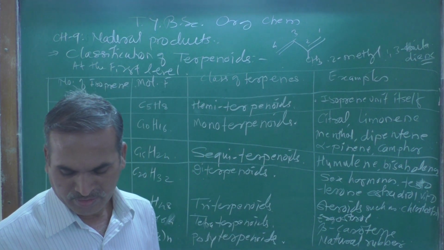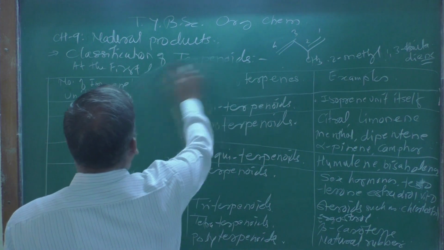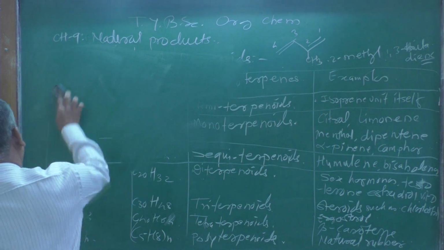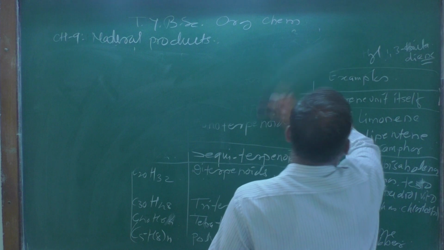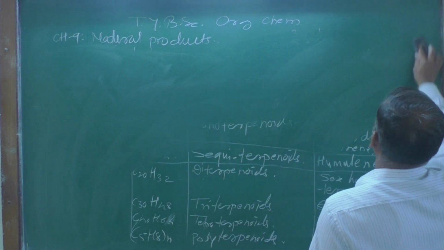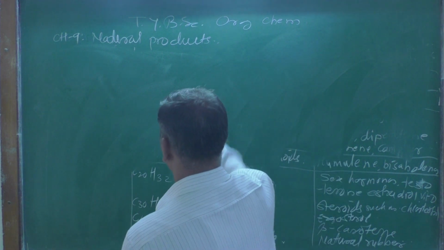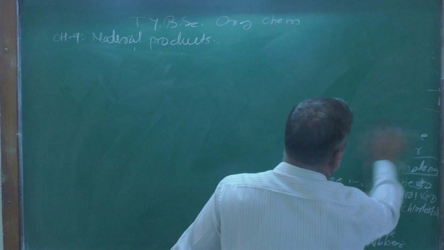First is monoterpenoids. Let me clean the board first, and then we will see the next classification of terpenoids at the second level.